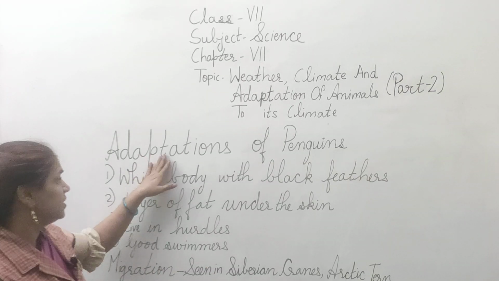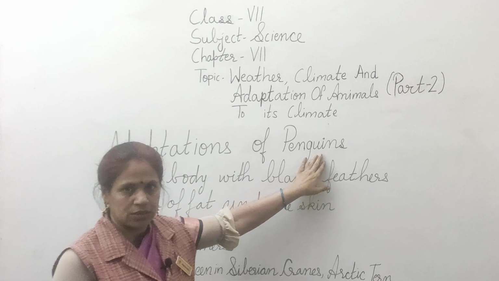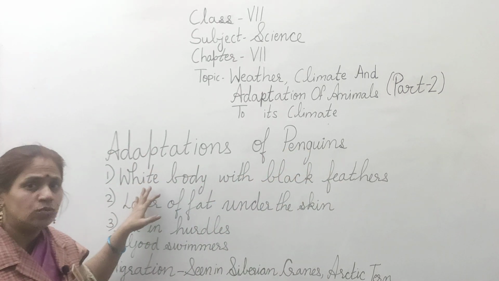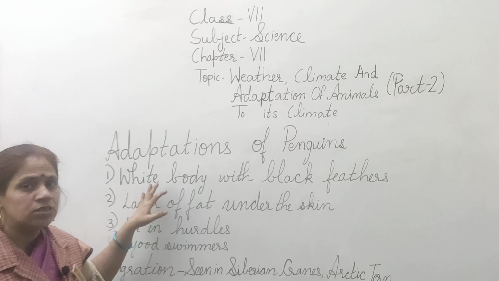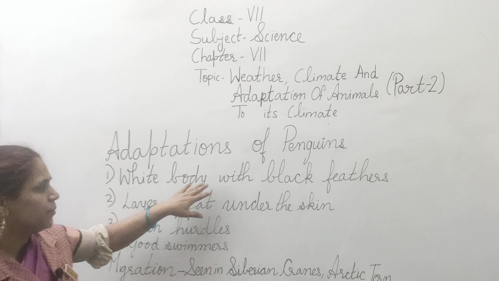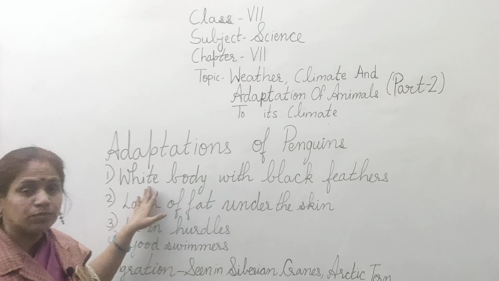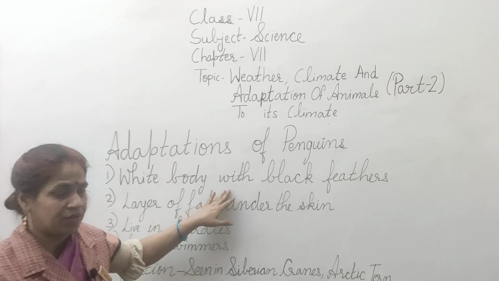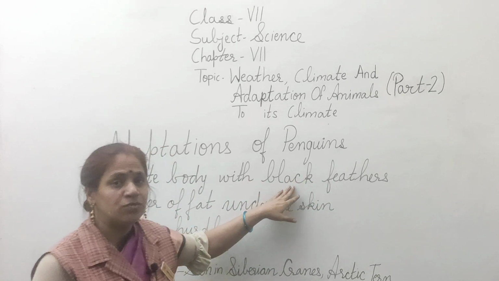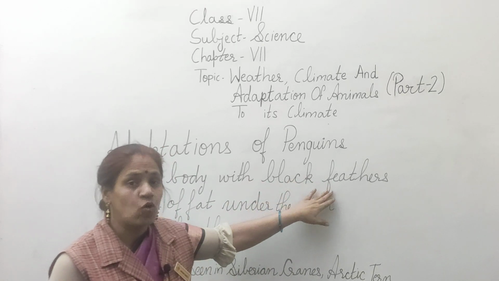Now let us see adaptations of penguins. Penguins are flightless birds. They are found in the south pole of the earth. Penguins have a white body that helps them to camouflage with the environment. They also have black feathers. This helps them to absorb heat and keep them warm in the winter.